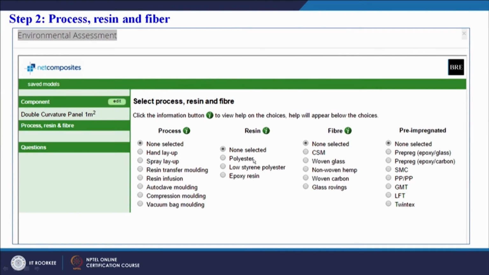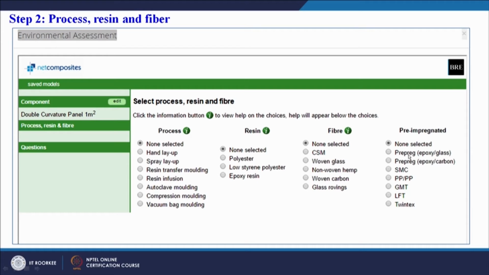So we have to select by which process this double curvature panel of 1 meter square can be made. Then we have to select the resin. Three choices are there: polyester, low styrene polyester, and epoxy resin. Then for the fiber we can select woven glass, non-woven hemp, woven carbon, or glass rovings. Then we have to see pre-impregnated, whether it is a pre-pack.